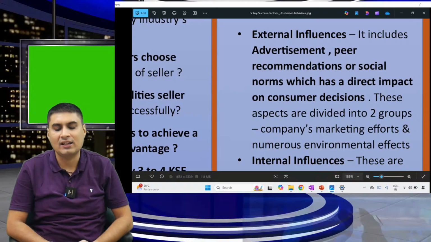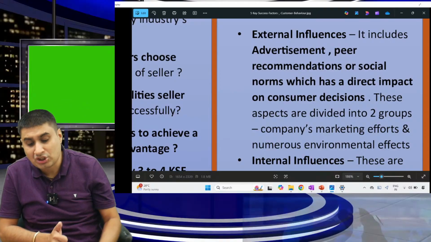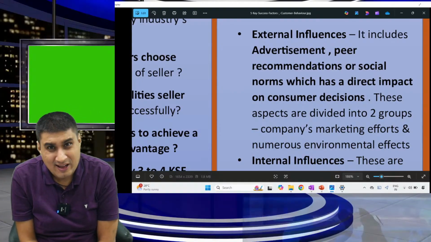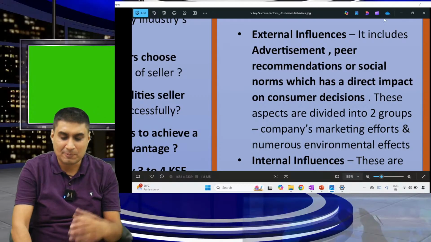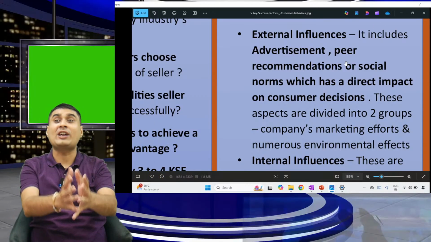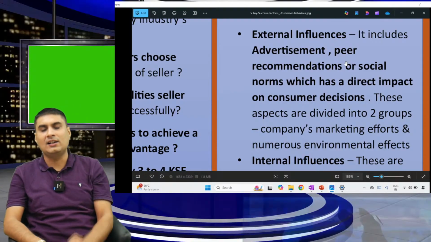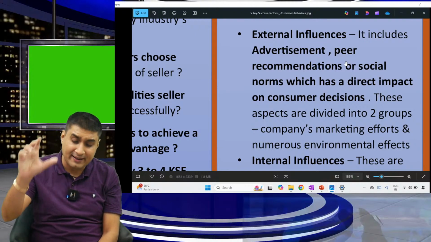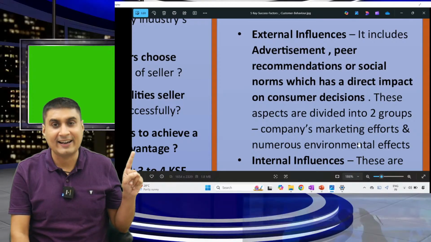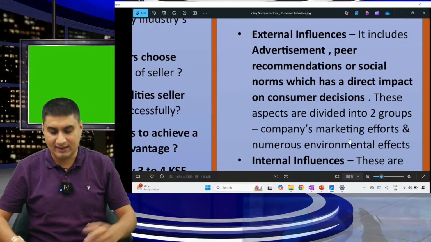Number one, external influence. It includes advertisement, peer recommendation, social norms. It has a direct impact on you. Let's take an example. If your friend is using iPhone, it's peer influence. You will also use iPhone. Social norms in your society, everyone has iPhone. You will use iPhone, though you don't need it. So external influence: advertisement, peer recommendation, social norms. These are divided into two parts: the company's marketing and environmental effect. What marketing the company does and what environment is there.